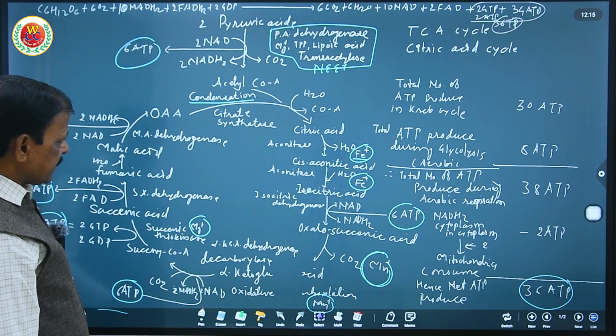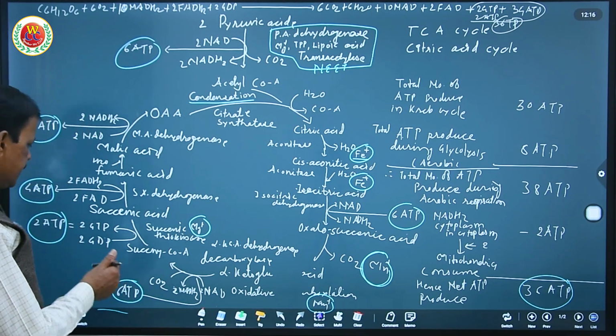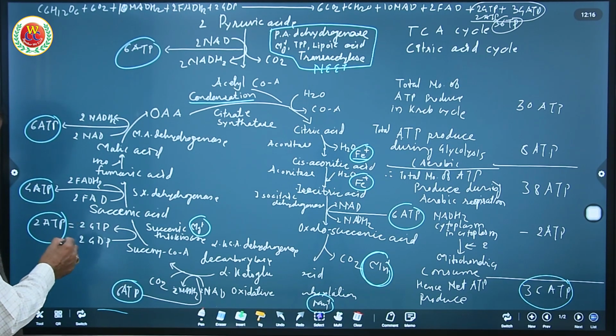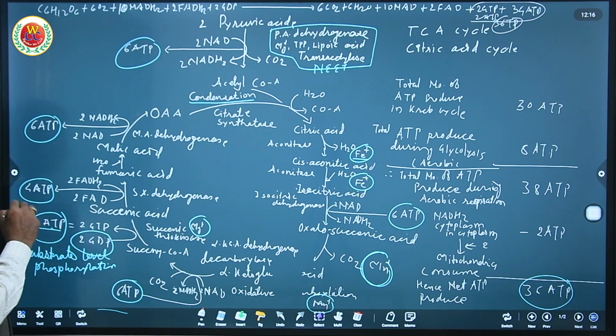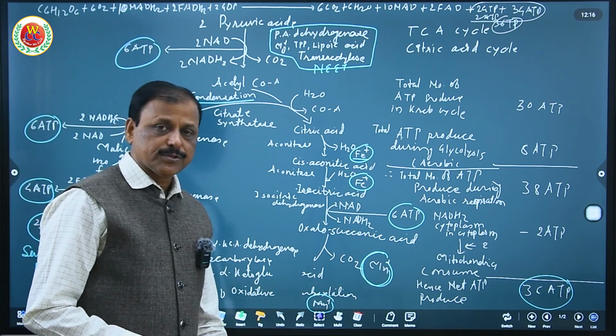Now here GDP produces GTP; this is substrate level phosphorylation to produce ATP. So please remember substrate level phosphorylation as a separate part of phosphorylation. This also can be a question of NEET.